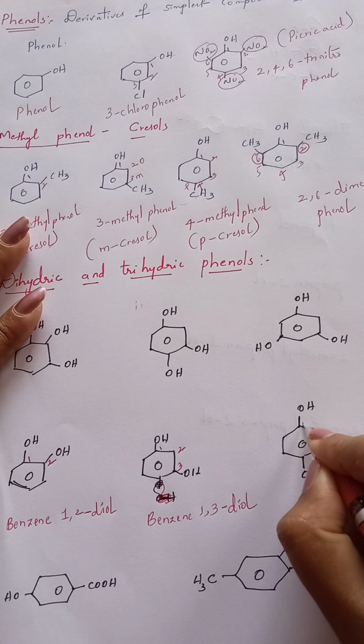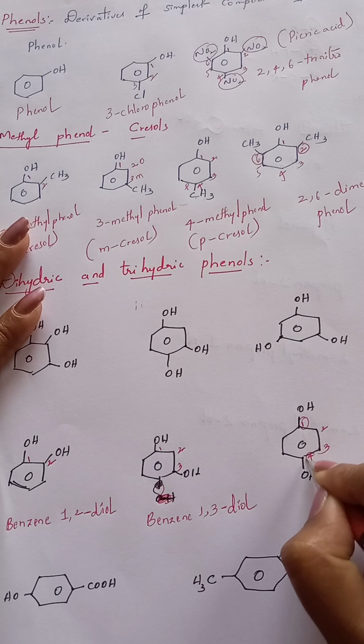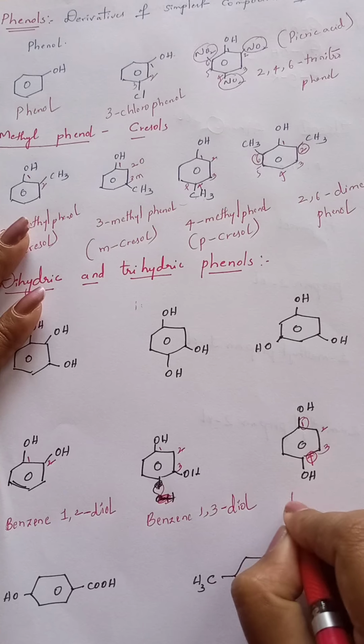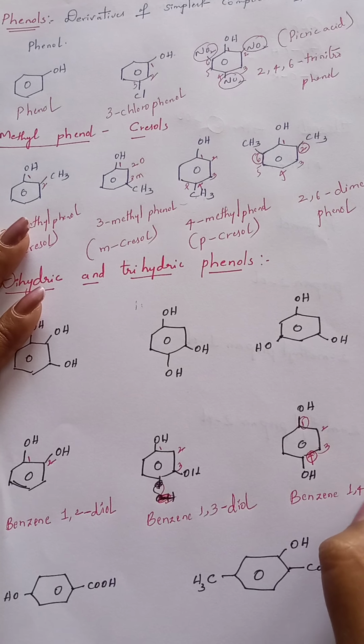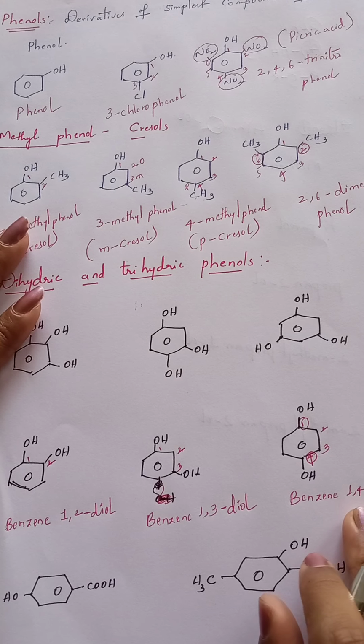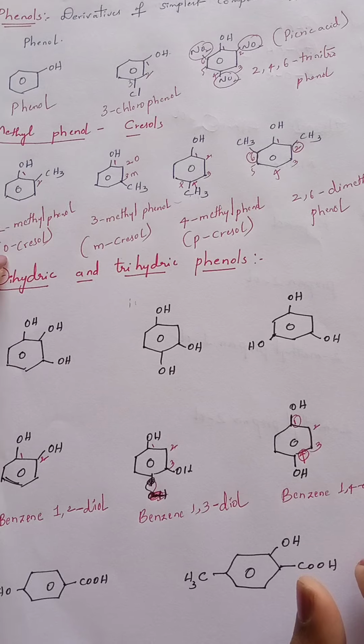Now I am starting numbering from here: 1, 2, 3, 4. At first and fourth position OH groups are present. Then it is benzene 1,4-diol. Benzene 1,4-diol. Like that we can give names for dihydric phenols.